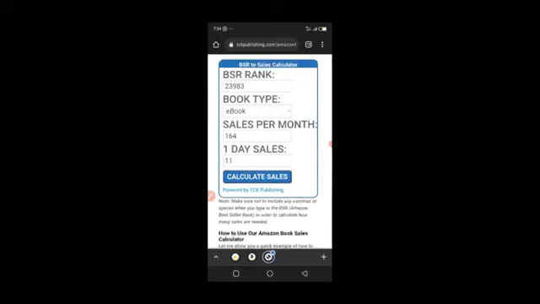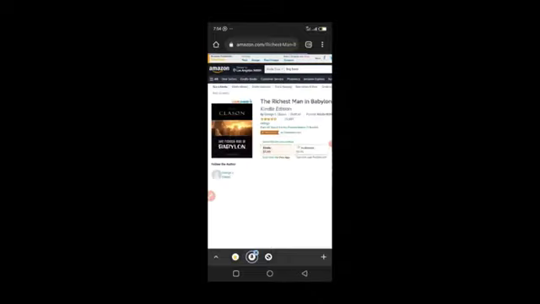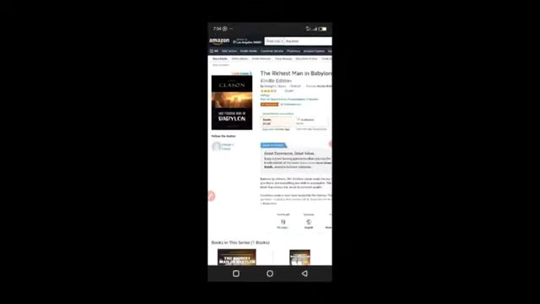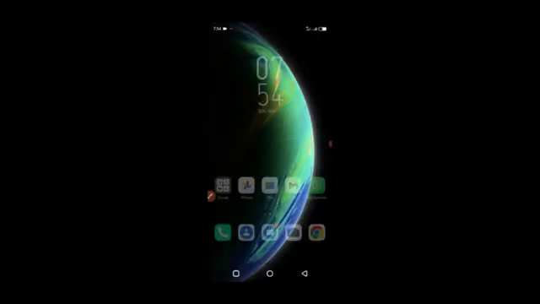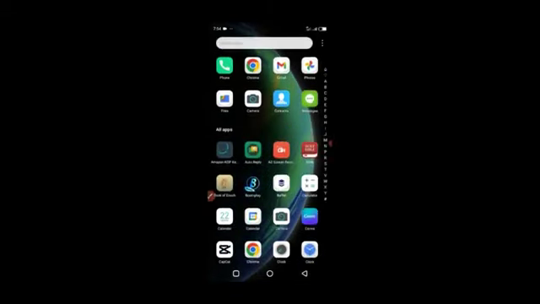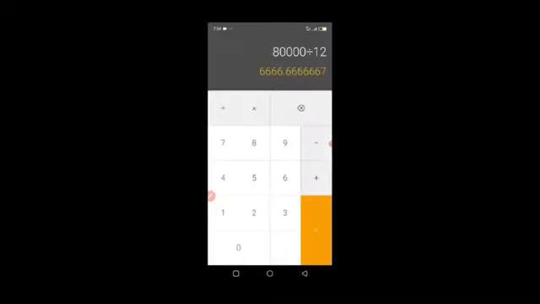So let's say this book is selling for $1.99, and how we can calculate it is, let's find a calculator. When the calculator loads, let's put in 1.99. Amazon will charge you 30% for the book, and then they will leave you with 70% of this one. They don't charge anything for printing or delivery for this particular ebook. Just remember that ebook is free.